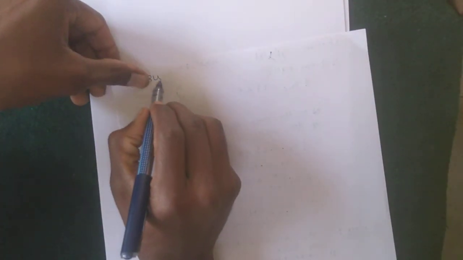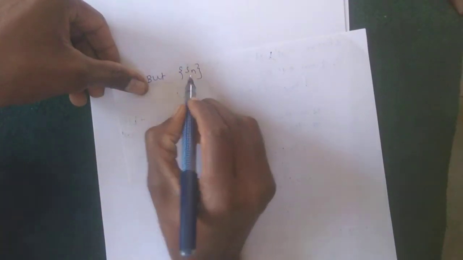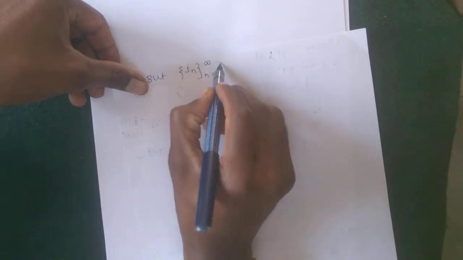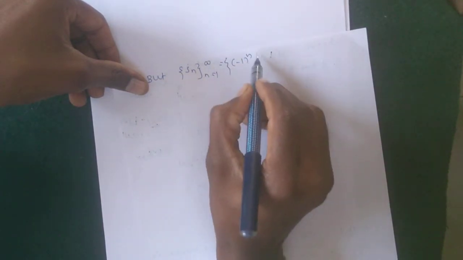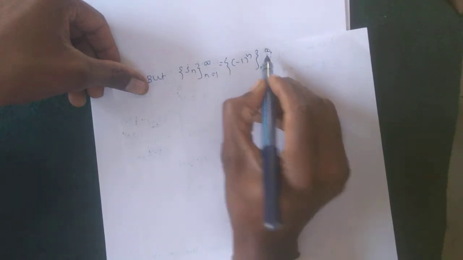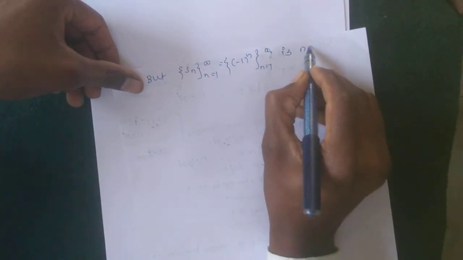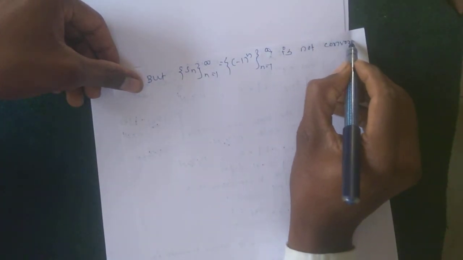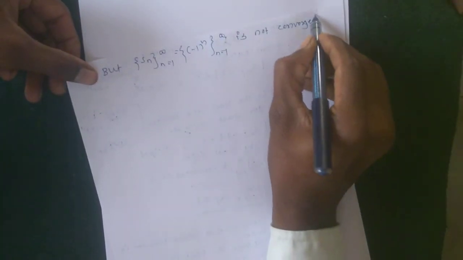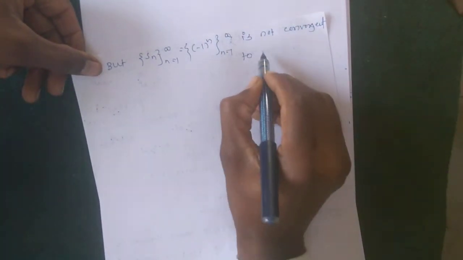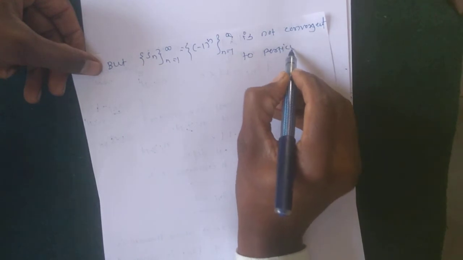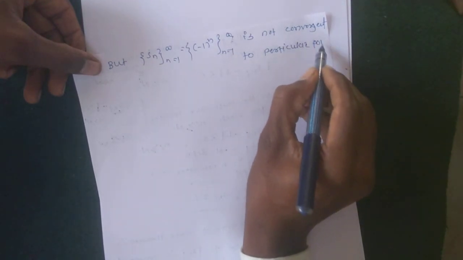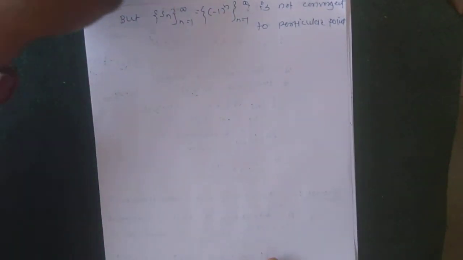Okay, but the sequence S_n equal to (-1) raised to n is not convergent to a particular point or any unique point.